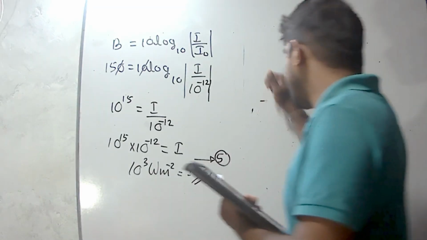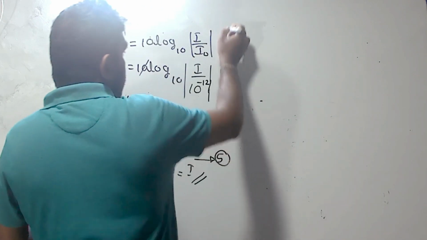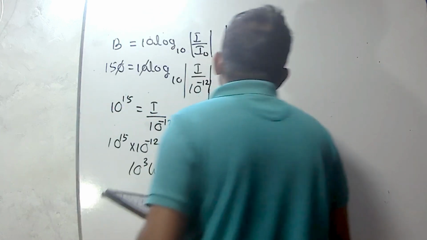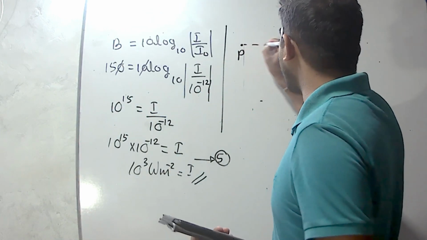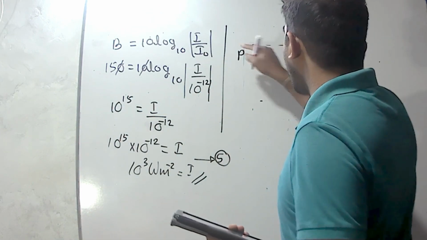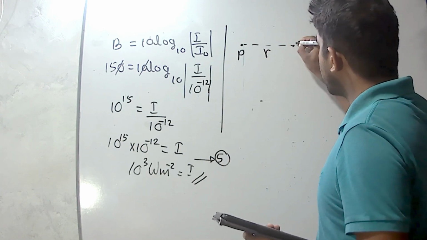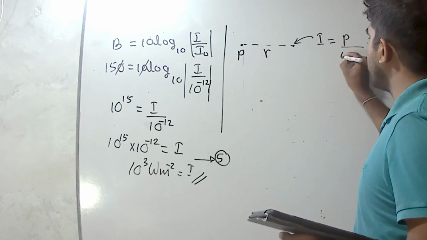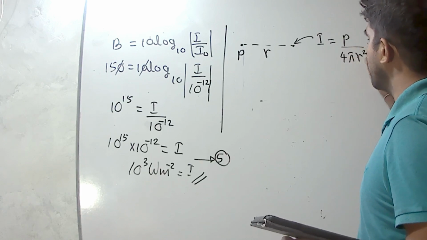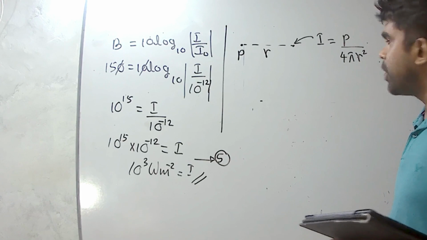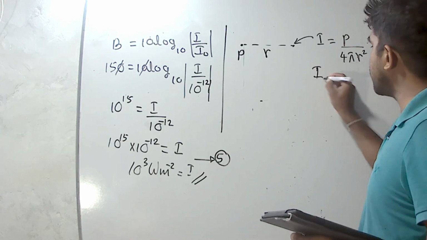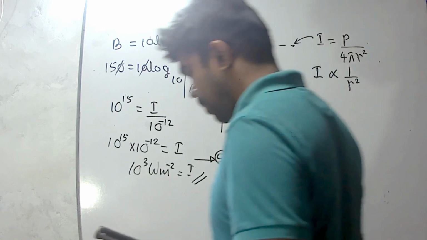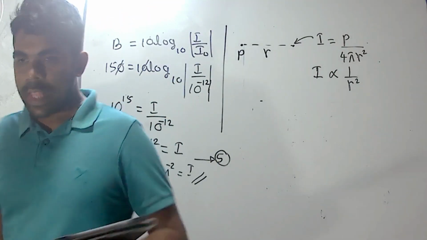We know that the sound intensity from a point source, where P means power, at distance R should be power divided by 4 pi R squared. It means the intensity is inversely proportional to the square of the distance.